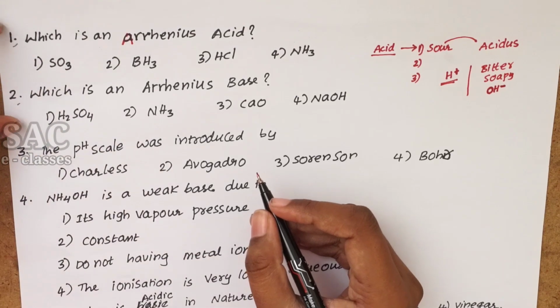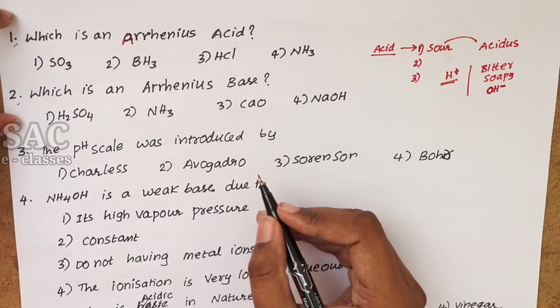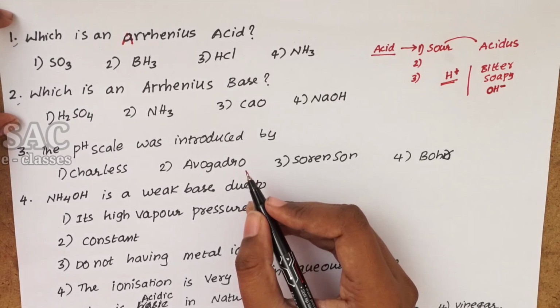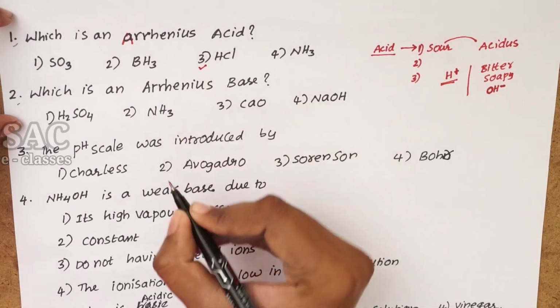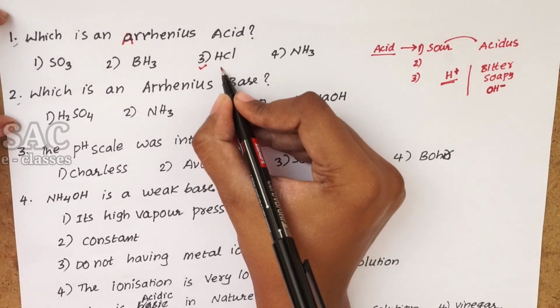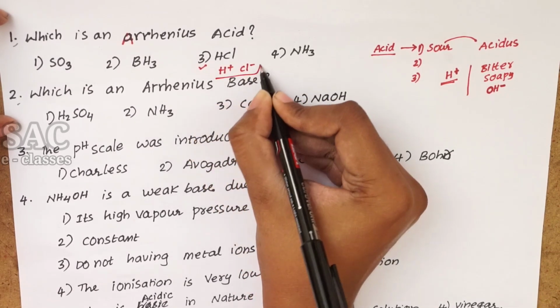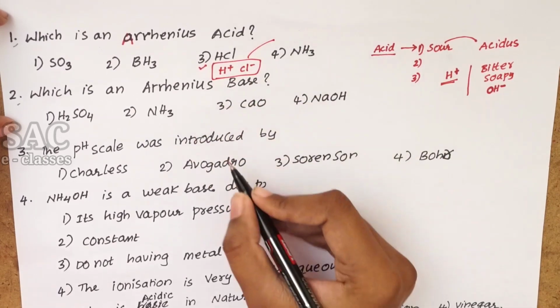Now, we got the concept for the first two bits, which is an Arrhenius acid. An Arrhenius acid should give H+ ions in the aqueous medium. So the third one is an Arrhenius acid. The reason is HCl will give H+ and Cl- ions, splitting in this way in aqueous medium.